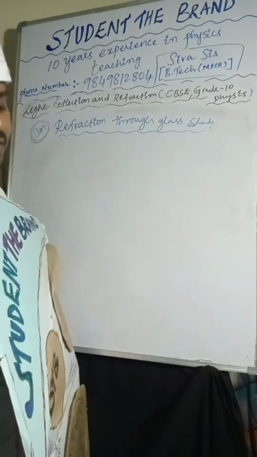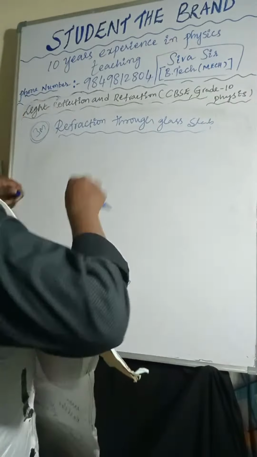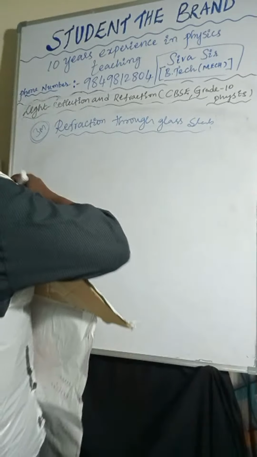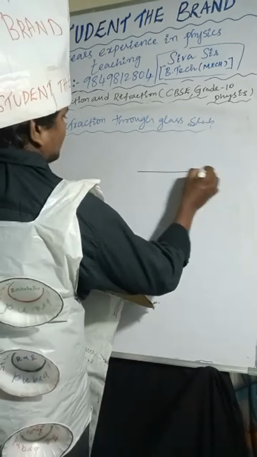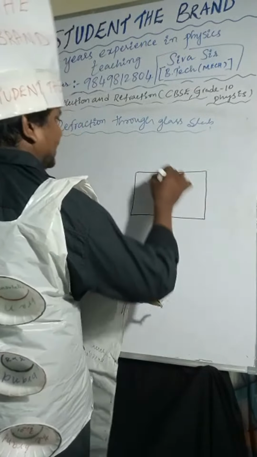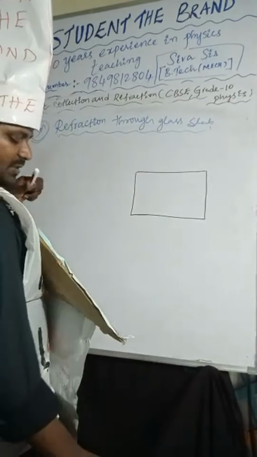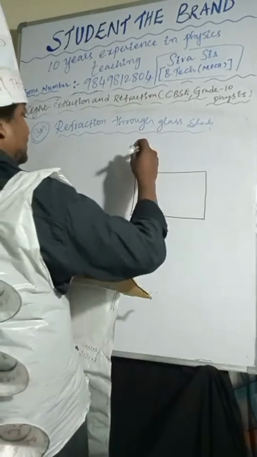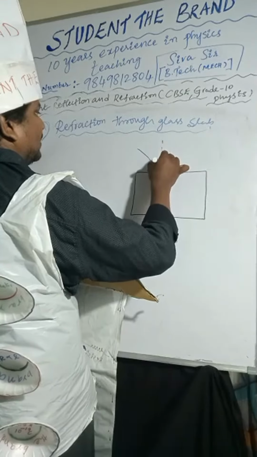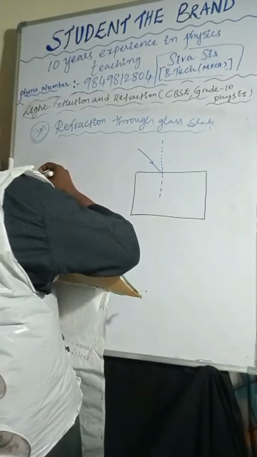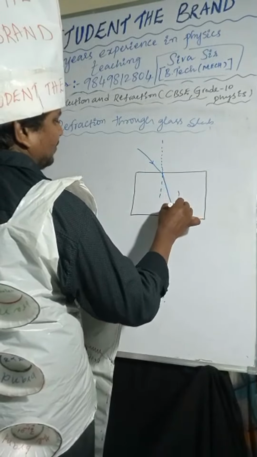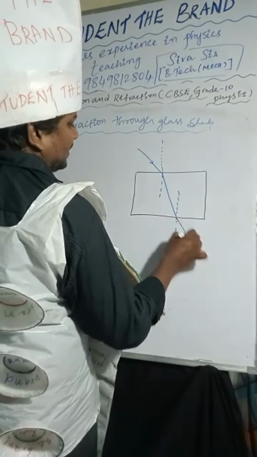When the light falls on it, we can draw the refraction. I'm taking the glass slab here. This is the incident ray, the light which is incident on the surface. This is the normal line. The light refracts through the surface, and again it is emerging out.